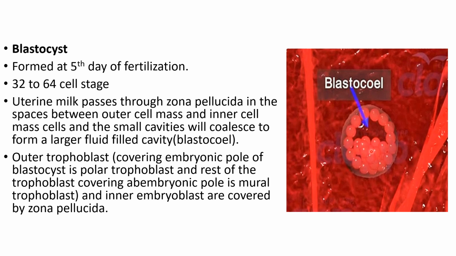It will form the embryo proper, and the cavity is known as blastocele, which is filled with fluid. One more important thing is that the blastocyst is covered by zona pellucida, which will prevent ectopic pregnancy.